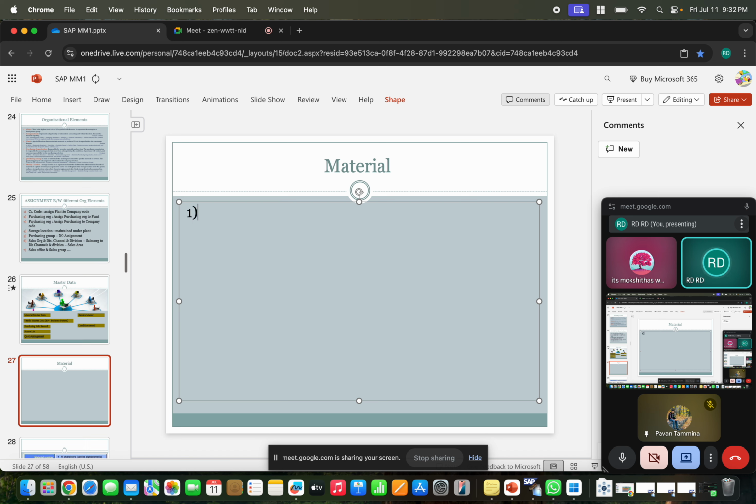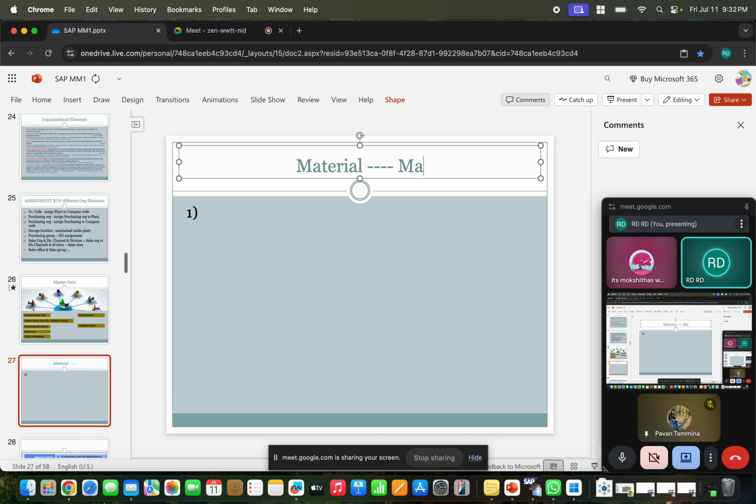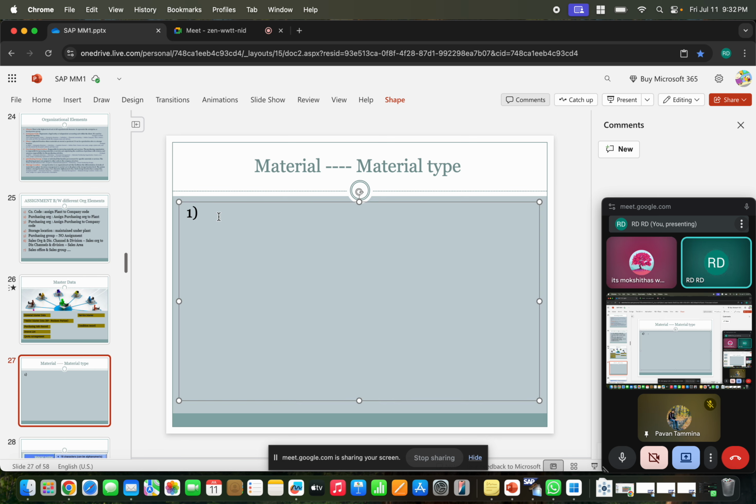So let's have some examples. What are the material types? Different material types are there. So you understand, right? If you want to create the material, first you need to understand what the material type is, the type of material you need to create, right? So what are the material types? Raw materials.